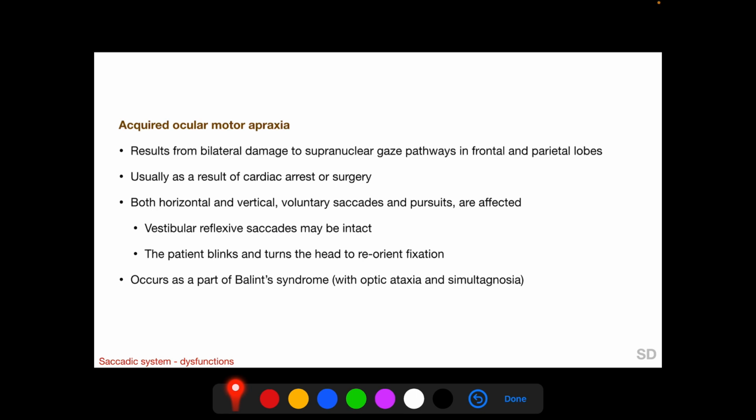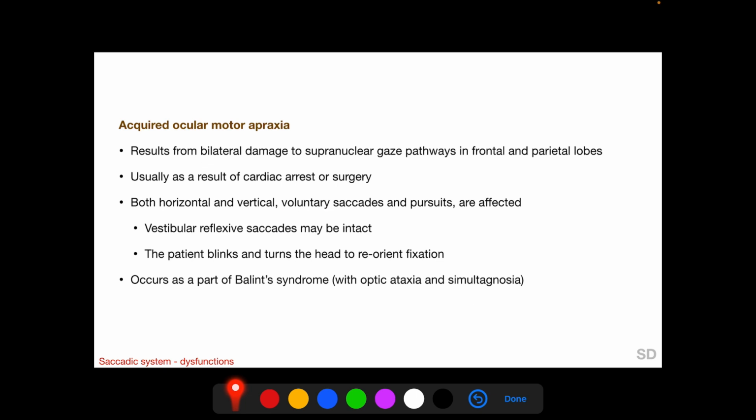Acquired ocular motor apraxia results from bilateral damage to the supranuclear gaze pathways in frontal and parietal lobes, and it usually occurs as a result of cardiac arrest or cardiac surgery. And both horizontal and vertical voluntary saccades and pursuits are affected. Vestibular reflexive saccades may be intact, and the patient blinks and turns the head to reorient fixation, and it may occur as a part of Balint syndrome, in which we find optic ataxia and simultagnosia, which we have discussed in an earlier session.